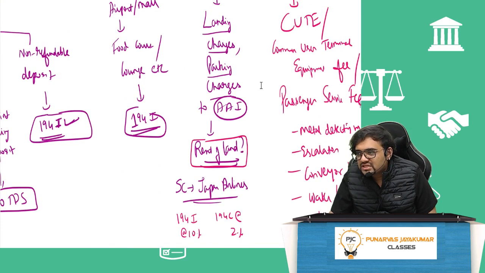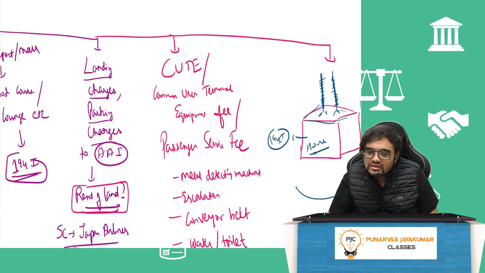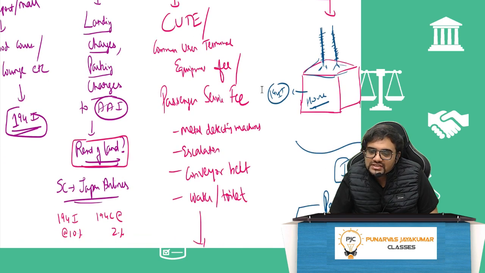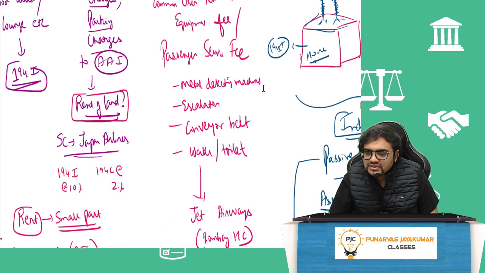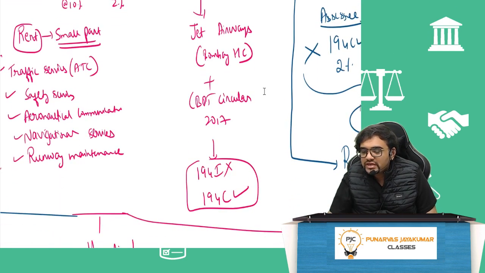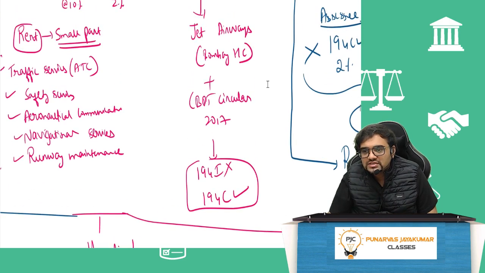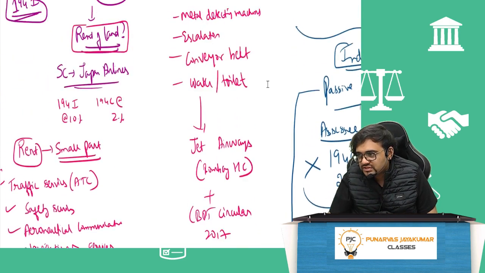Similarly, from the passenger, they will collect something called CUTE fee, common user terminal equipment fee, then passenger service fee, metal detectors, escalator, conveyor belt, all these things. In Jet Airways case, they held it is 194C and not 194I. I am not renting the space, I am giving all these services.